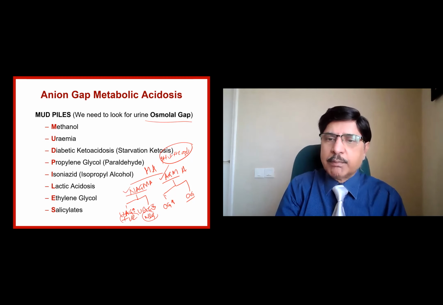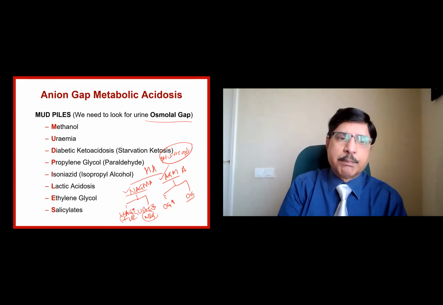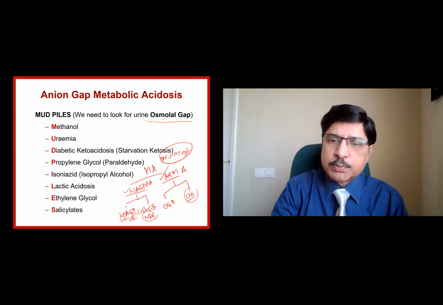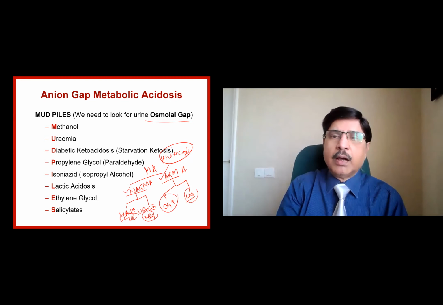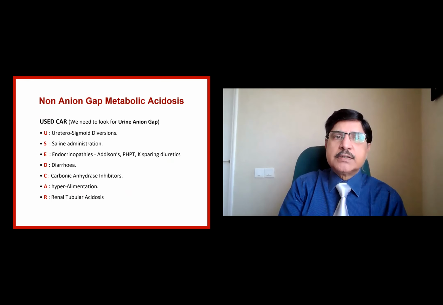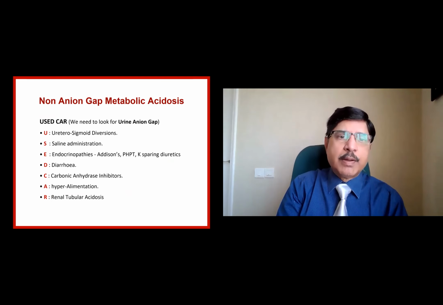Negative means gut associated; positive means renal tubular acidosis and other acids. Whereas if it is AGMA, that is anion gap metabolic acidosis, these are the conditions, MUDPILES, and to differentiate them, I need to know the osmolar gap, increased or decreased. What is osmolar gap? We need to see that. This is the non-anion gap metabolic acidosis mnemonic.